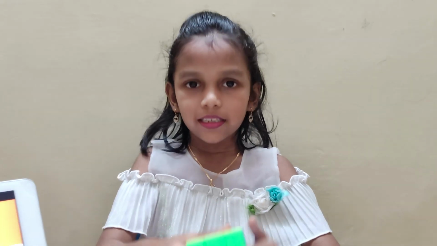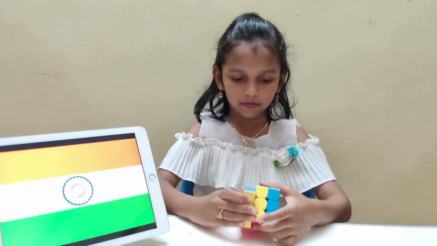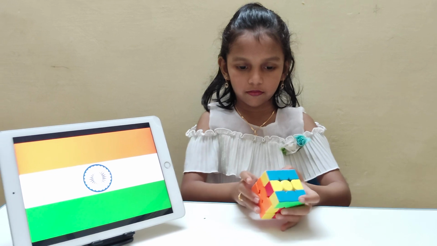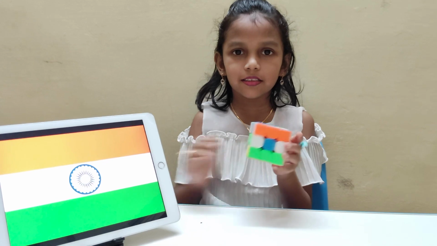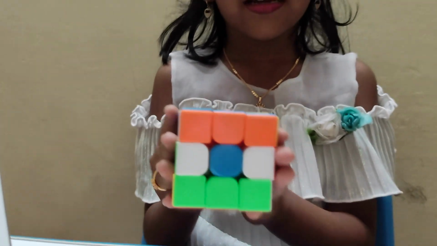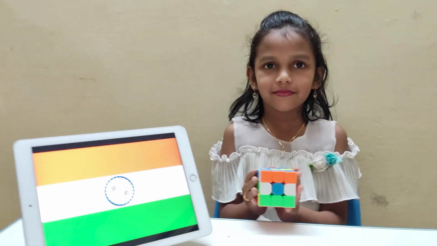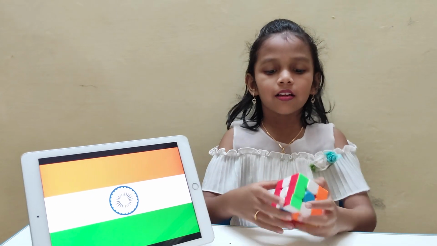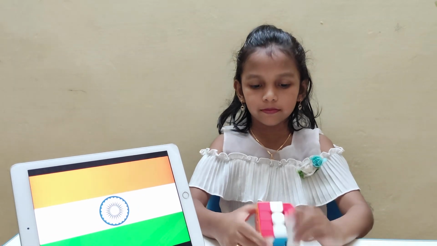First, we are going to make the Indian flag. Now let's do it. Now here it is, the Indian flag. This is how it will be in a Rubik's cube. Also the capital of India is New Delhi.